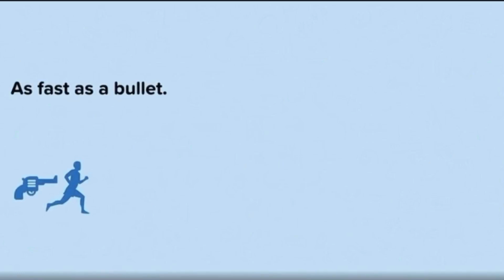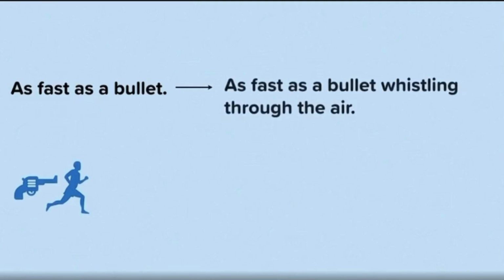There are ways that you can improve similes that are clichés. You can improve clichés by adding further description. Here, the cliché, as fast as a bullet, has been improved by the additional clause, whistling through the air. The added description evokes the sound of the whistling bullet, bringing the image alive for the reader through the added sensory description.